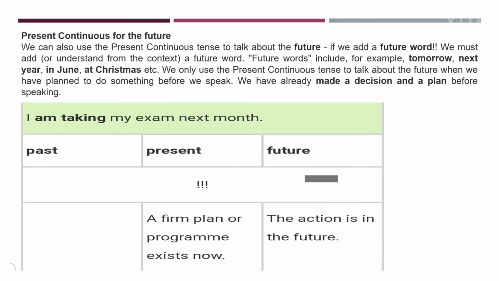Then for the future also present continuous tense is used. Whenever you want to talk about the future, such kind of words are used, like tomorrow, next year, in June, at Christmas. So here you will be using present continuous tense. Clear, students? So to indicate the near future also we use present continuous tense.